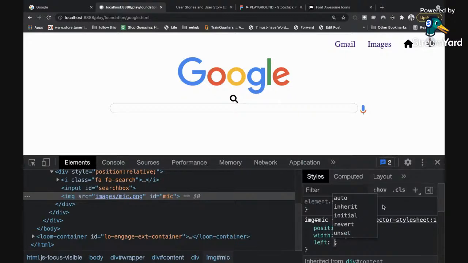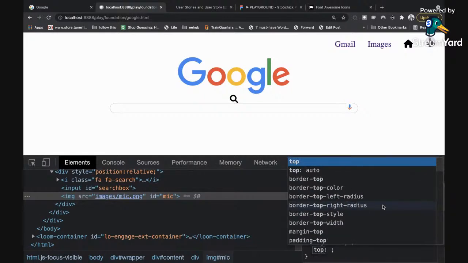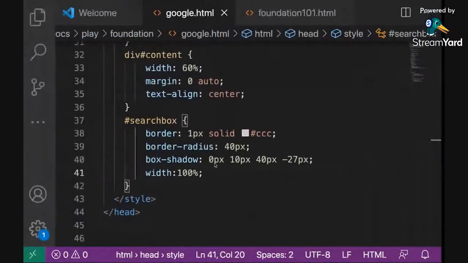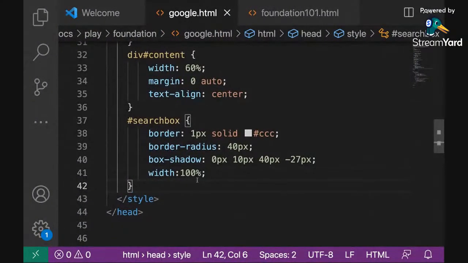Then I'm going to move it to the left, right instead. Let me do right instead. Right of about, just move it a bit right here. And then I'm going to reduce the width further a bit so that it can stay right inside our microphone. And then I'm going to move it to the top, about 0. And I move it down a bit, and then it sits right in there. Okay, so I'm going to copy this now, switch to our styling, and then drop it right here.